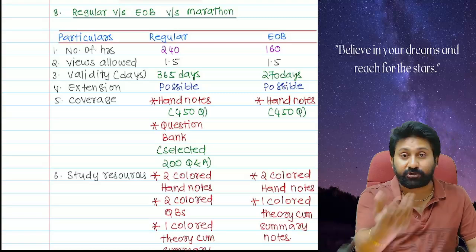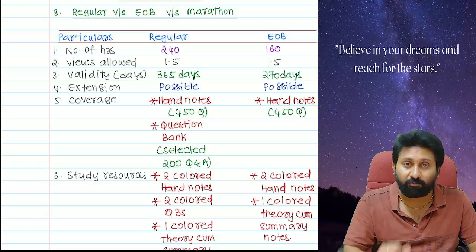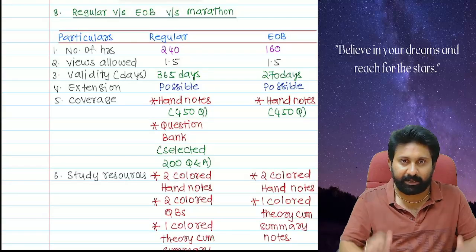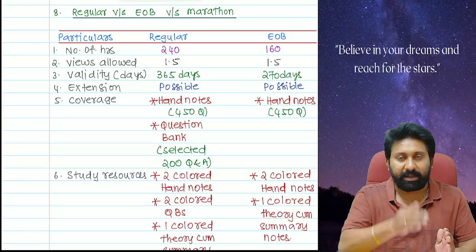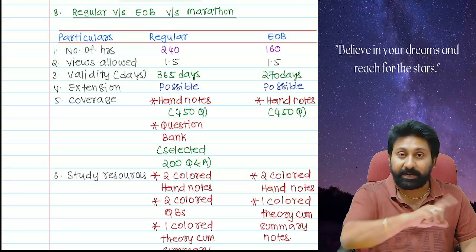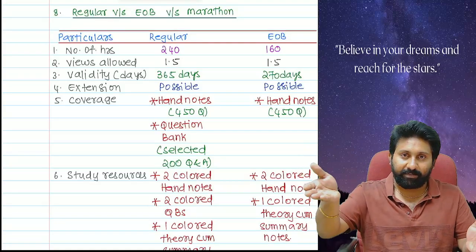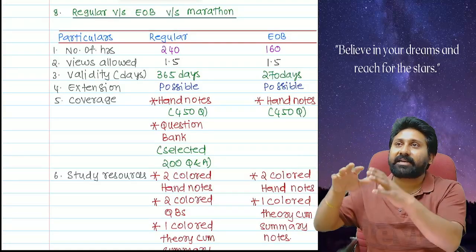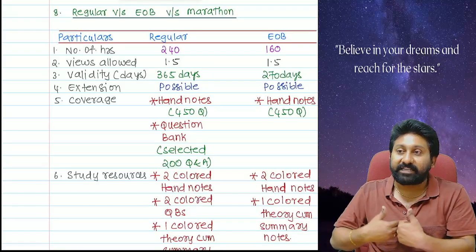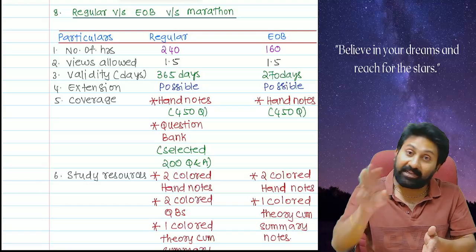but still, why should I dissatisfy anyone with regard to this particular class? So what I am trying to do is put two folders. Folder A will be hand notes, folder B will be question bank. In the question bank, questions are selectively repeated. These 30 are taken from study material, RTP and MTP only. For example, in a chapter's question bank there are around 60 questions. 30 I already covered, so 30 are over and the balance 30 will be there.